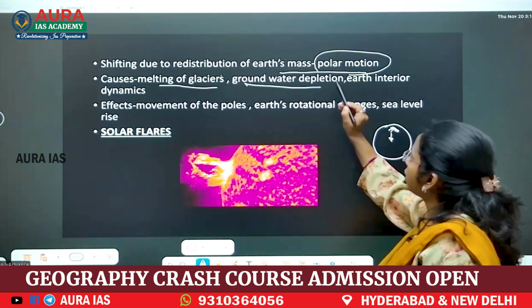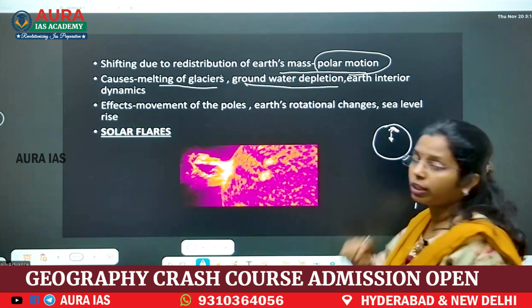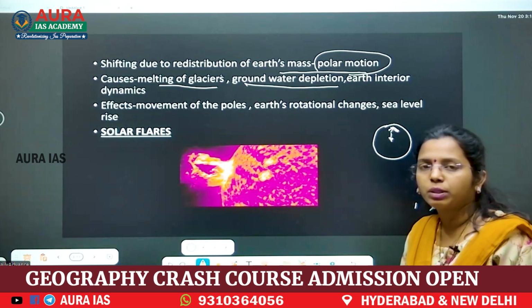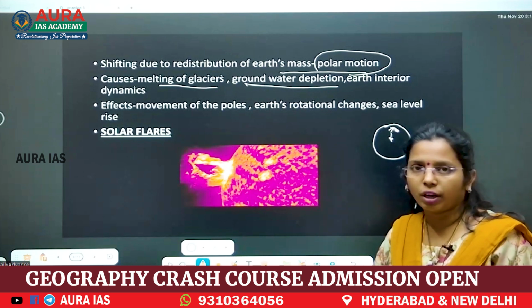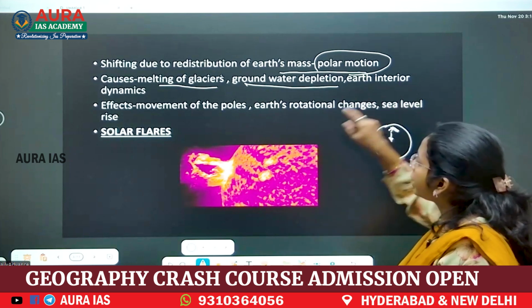And one more reason is human activity. Because of human activity also, there is groundwater depletion. The more we deplete groundwater, the mass will be decreased at the ground level also. Next, Earth's interior dynamics.